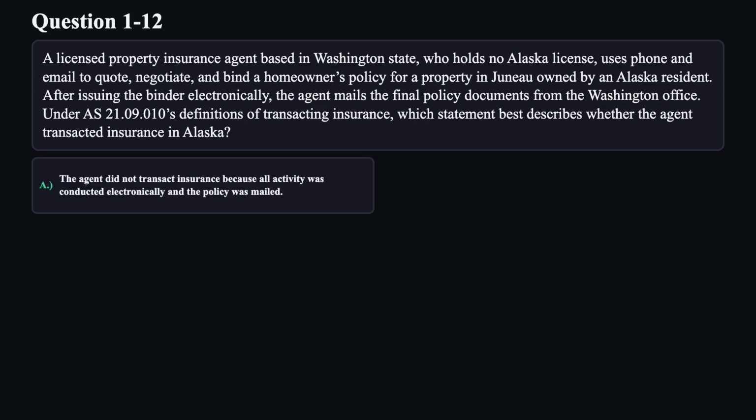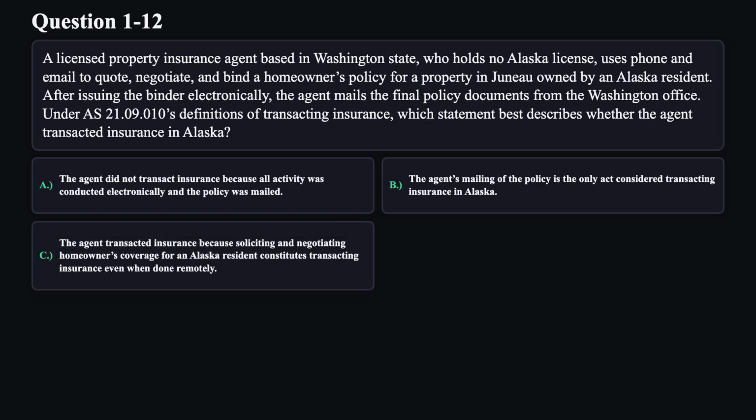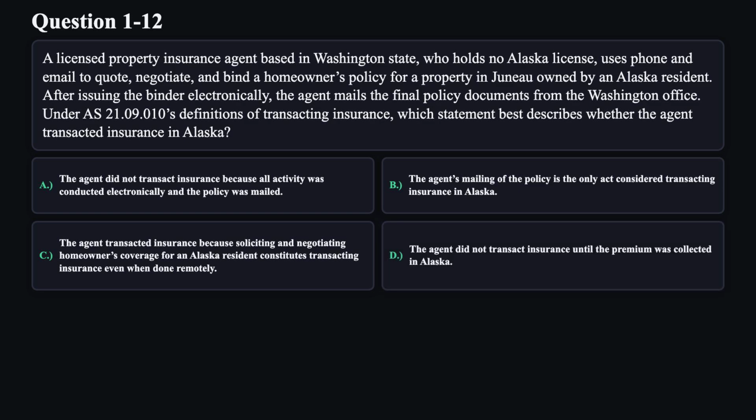A. The agent did not transact insurance because all activity was conducted electronically and the policy was mailed. B. The agent's mailing of the policy is the only act considered transacting insurance in Alaska. C. The agent transacted insurance because soliciting and negotiating homeowners coverage for an Alaska resident constitutes transacting insurance even when done remotely. D. The agent did not transact insurance until the premium was collected in Alaska.